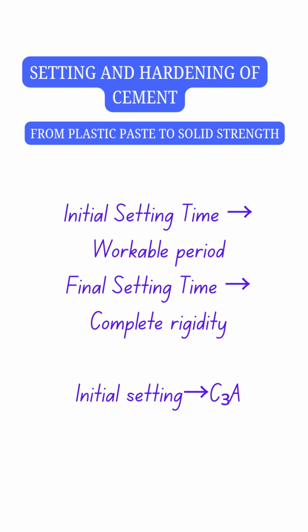This process is controlled mainly by the reaction of tricalcium aluminate, or C3A, and is regulated by the addition of gypsum. After setting, the process of hardening begins. This is the stage where the cement paste gains strength due to continuous hydration.